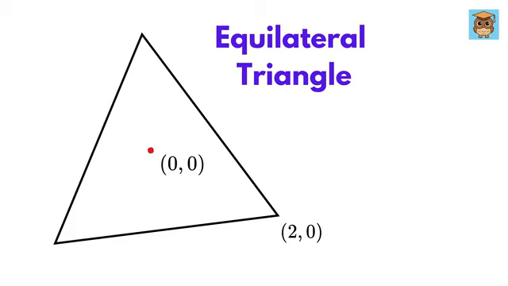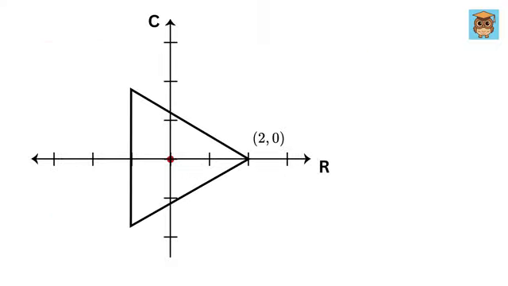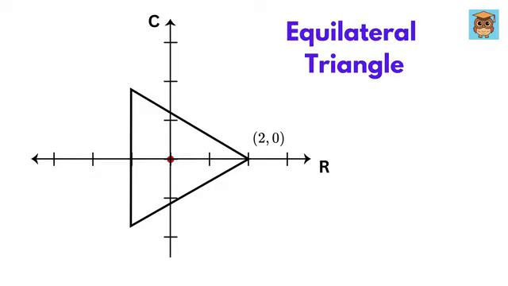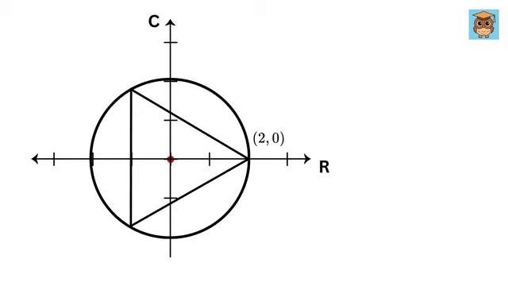Now consider the question that we asked at the beginning of the video. It's time we apply whatever we have learned and solve it using imaginary numbers. We have this equilateral triangle whose center is at the origin (0, 0), and whose vertex is at (2, 0), and we have to find the other two vertices. Now put this triangle on this complex numbers graph. Since this is an equilateral triangle, the center of this triangle will be the same as the center of the circumcircle of this triangle, or the circle that we draw like this, and it will be at the origin.